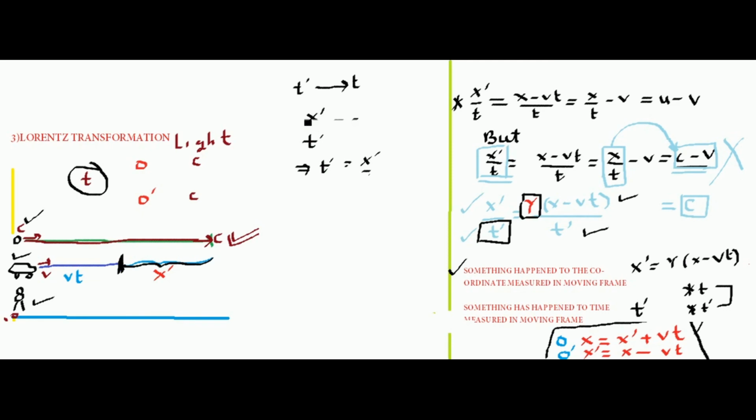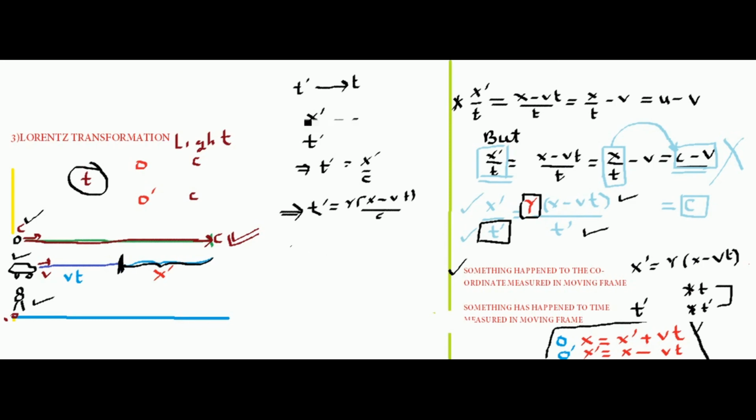Agreed? Now what is x dash? As I already mentioned, something has happened to x dash, and that something is the factor gamma. So I can say x dash is gamma times (x minus vt), divided by c.